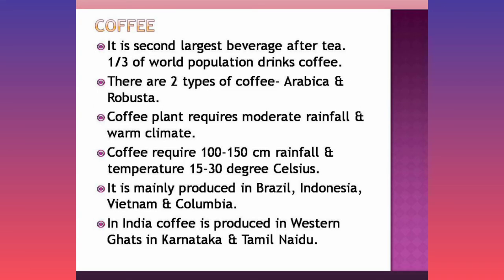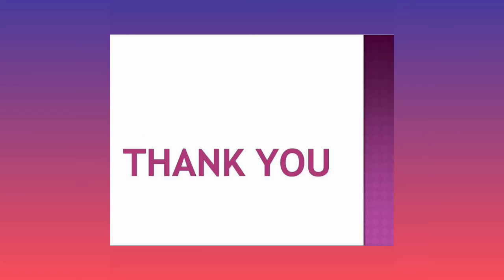Then is coffee. It is the second largest beverage after tea. One third of the world population drinks coffee. There are two types of coffee, Arabica and Robusta. Coffee plant requires moderate rainfall. Coffee requires 100 to 150 centimeters rainfall and temperature from 15 to 30 degrees Celsius. It is produced in Brazil, Indonesia, Vietnam. In India, it is produced in Karnataka, Tamil Nadu.